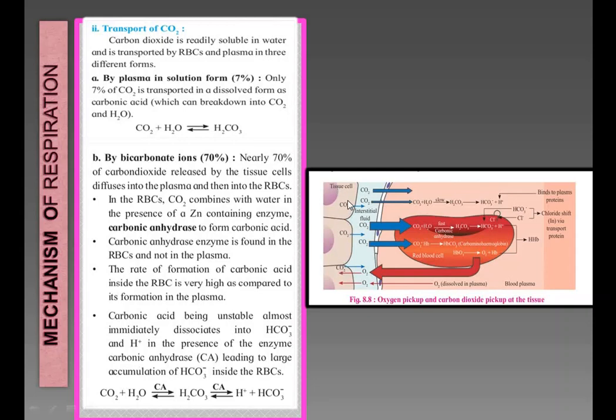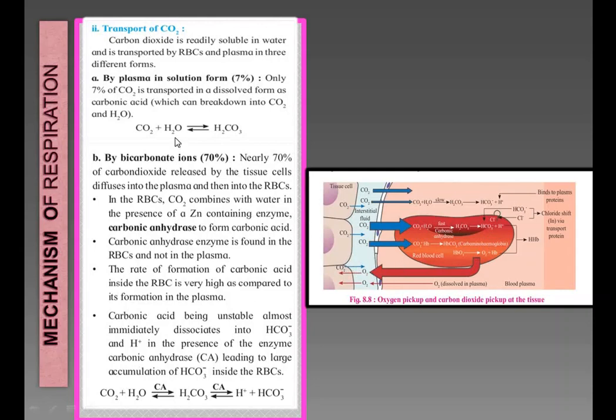This is the tissue cells, this is the plasma, and this is the red blood cells. Red blood cells. Then the tissue cells, carbon dioxide, that is the blue arrow. The blue arrow shows the carbon dioxide diffusing inside the plasma and RBCs. Here the red arrow shows the oxygen which is bound with hemoglobin. It diffuses into the tissue cells.